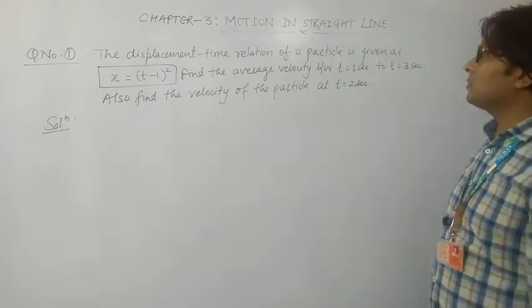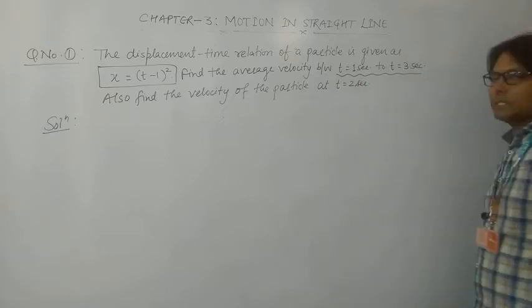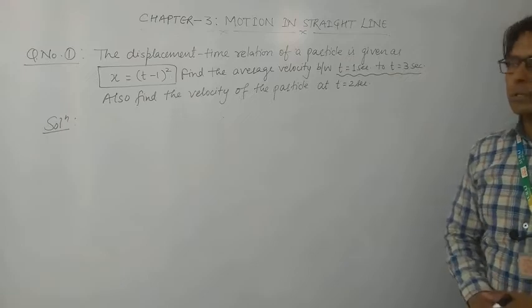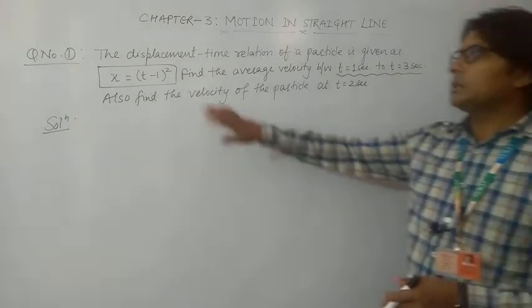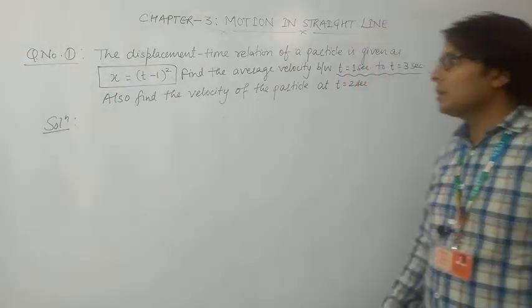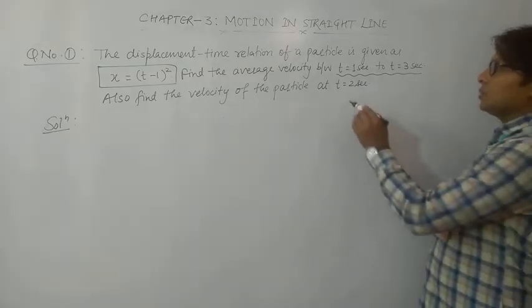Find the average velocity between t equals 1 second to t equals 3 seconds. So this is the time interval over which we have to find out the average velocity of the particle, which is related by this equation. Also find the velocity of the particle at t equals 2 seconds.